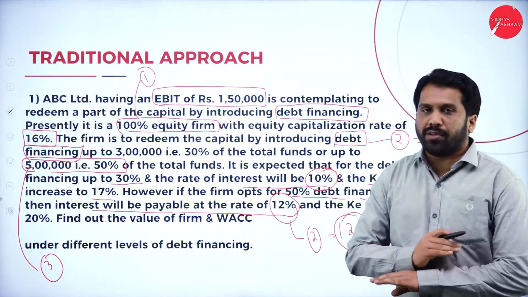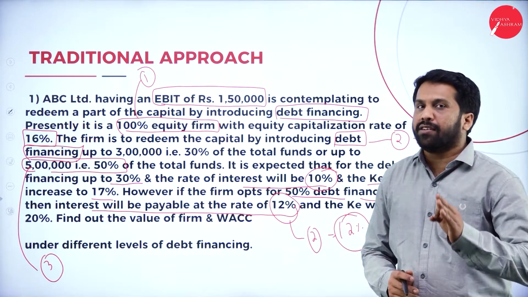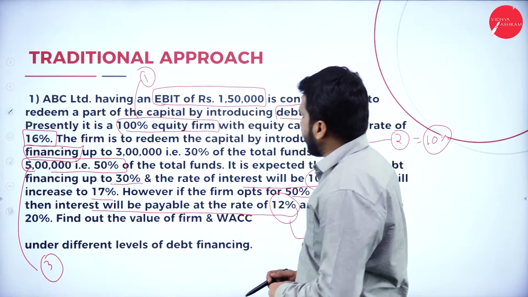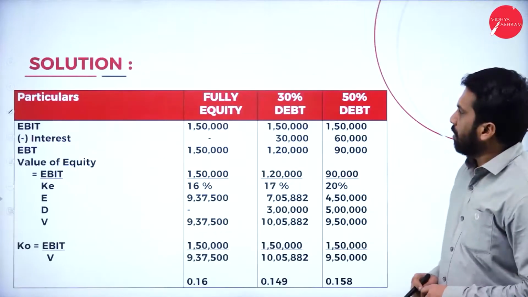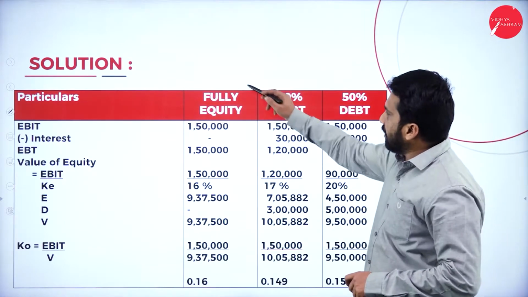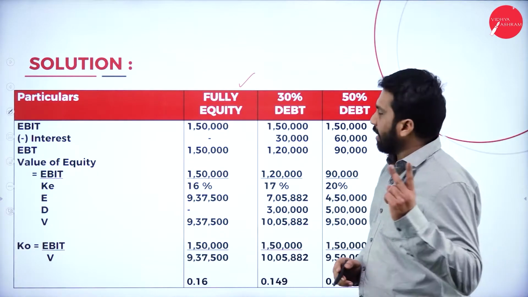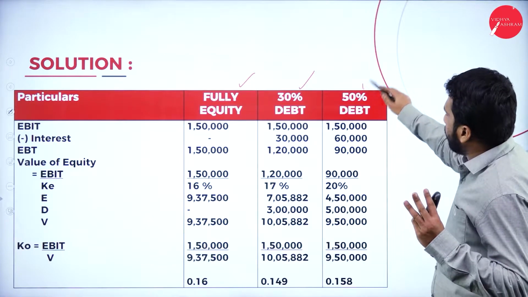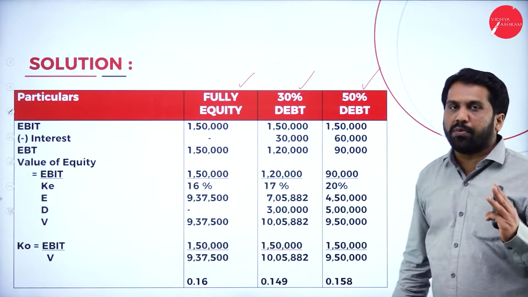A problem like this you will not get, but to be on the safer side we will do one problem under different levels of debt financing. Now, see, the first one, fully equity. The second one, 30% debenture. The third one, 50% debenture. Hope you are clear.